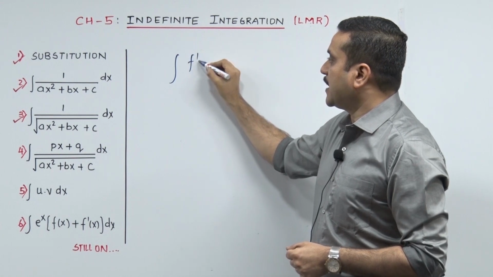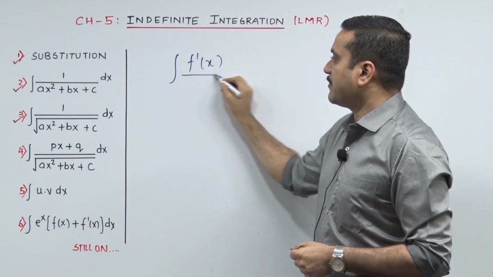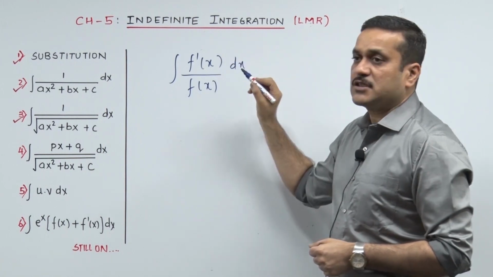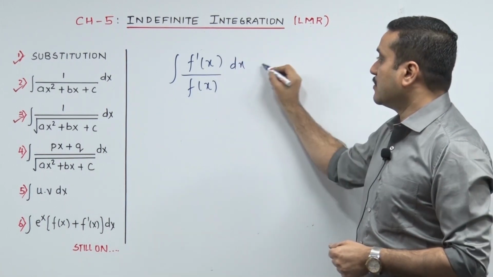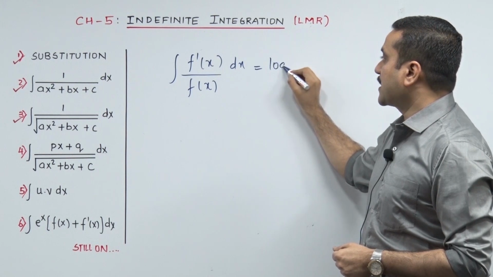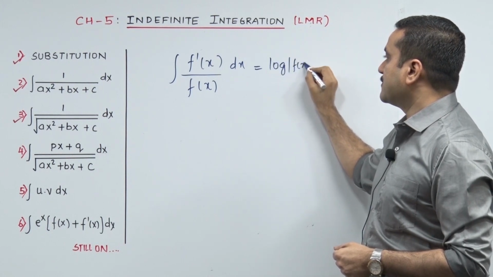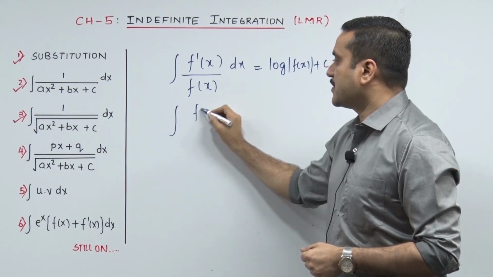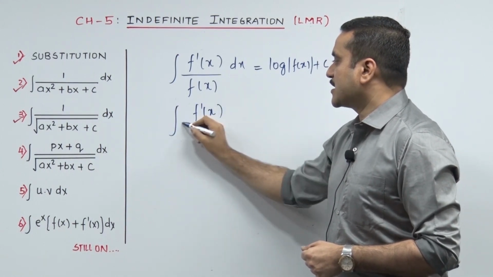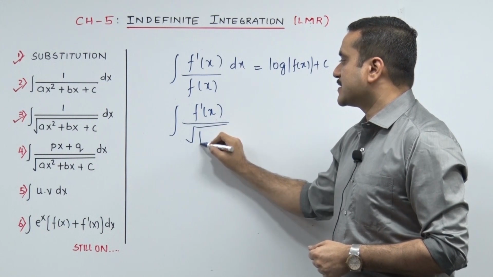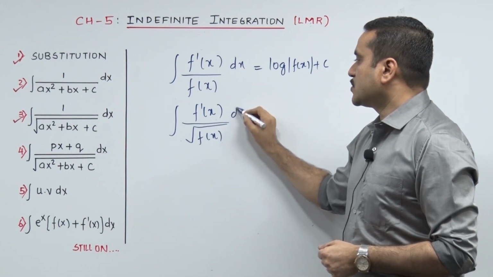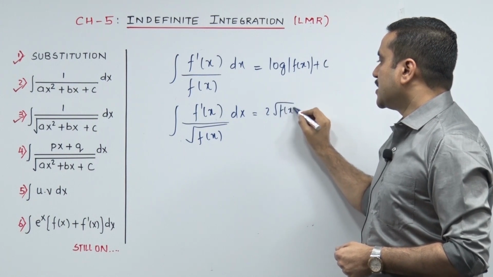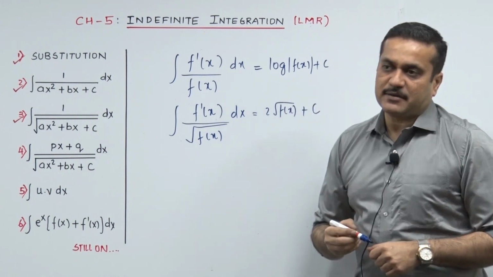If you have got integrate f dash x upon fx, I hope you understand the language: function below and its perfect derivative above, and that directly goes to log fx plus c. And the next one was almost a similar kind of thing. If you have got f dash x upon root fx, then that becomes 2 root fx plus c. Can we punch it in before we get into the next segment?